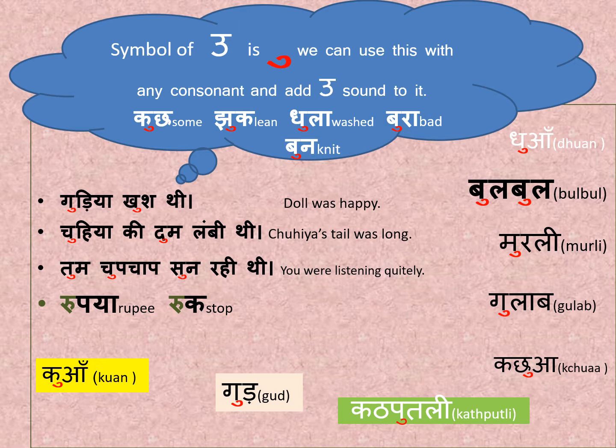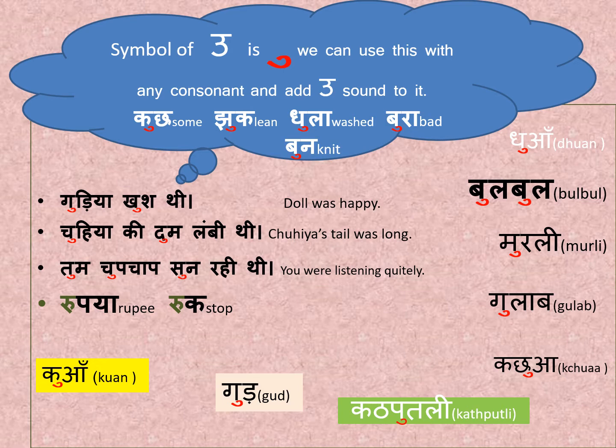Letter t, letter ch and letter s has the symbol of U. Then there is a special mention when we are adding U to r, then the addition is a little different. It goes after the consonant, not under the consonant.